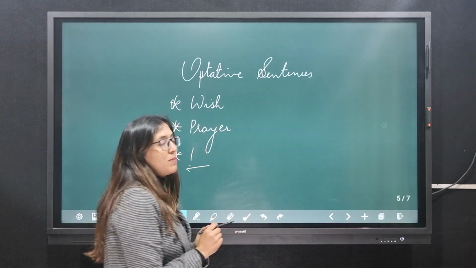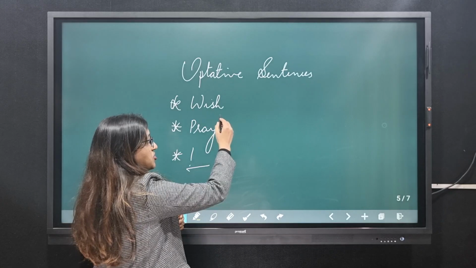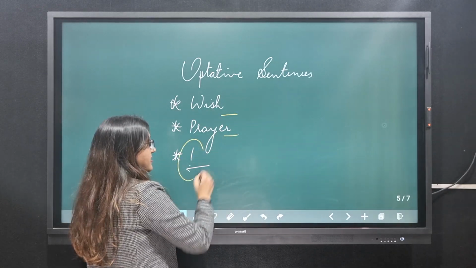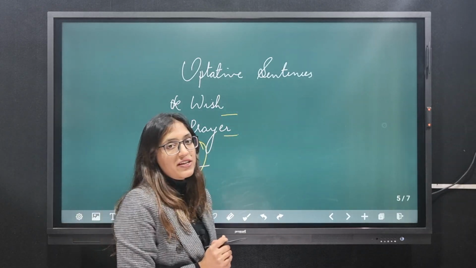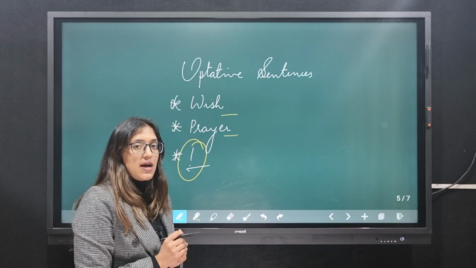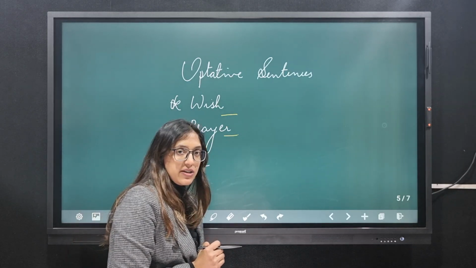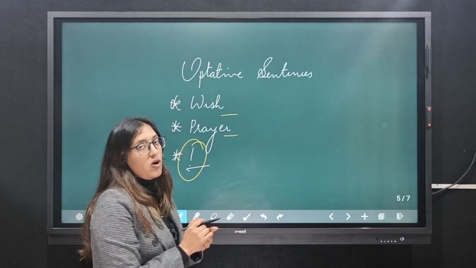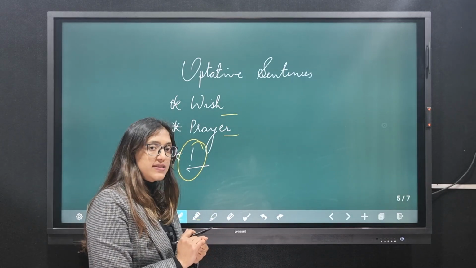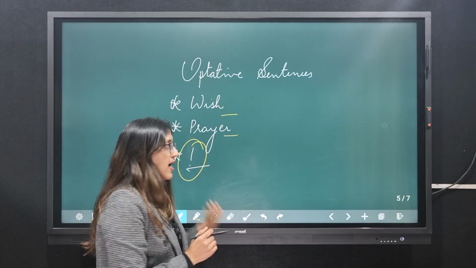The next one would be optative sentences, which includes wish or prayer, and it has an exclamatory mark or a mark of exclamation at the end of it. For example, many happy returns of the day. That's a wish. It is again included in optative sentence. If I say may God bless you, that would be a kind of prayer for you, and it is included in the same.